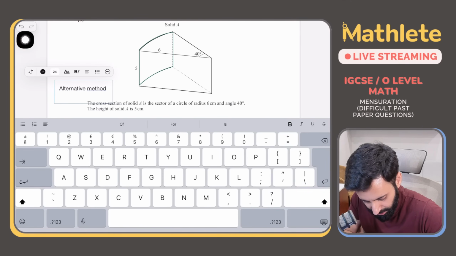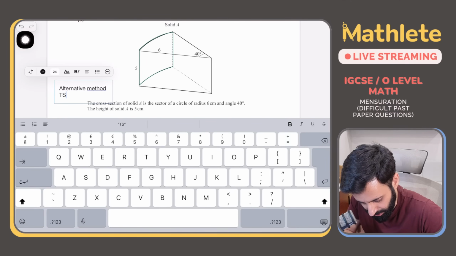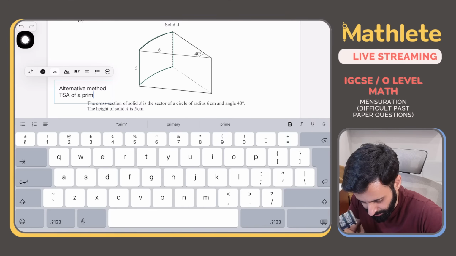And what's that method? That is basically the total surface area of a prism / uniform solid.